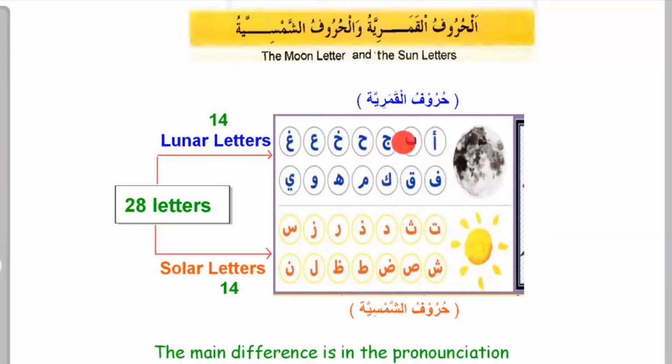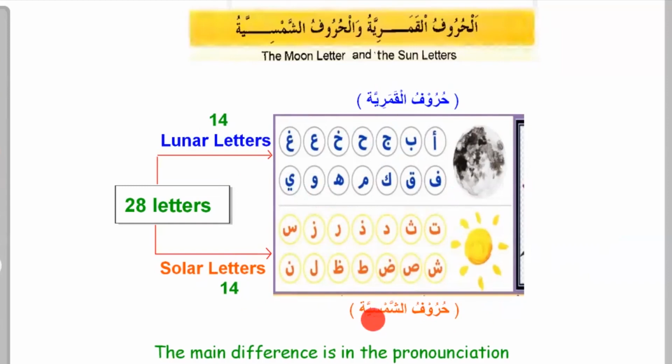And then we have ta, tha, dal, dhal, ra, zai, sin, shin, sad, dad, ta, za, lam, nun. These are huruf al-Shamsiya. So it is equally divided: 14 and 14.